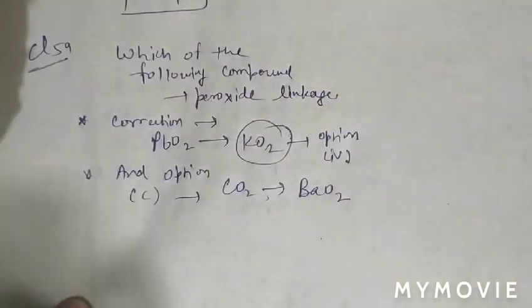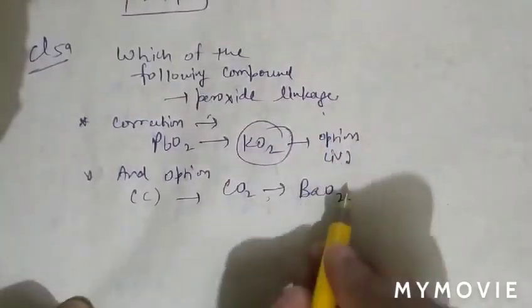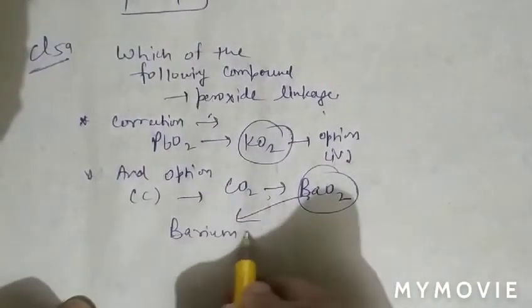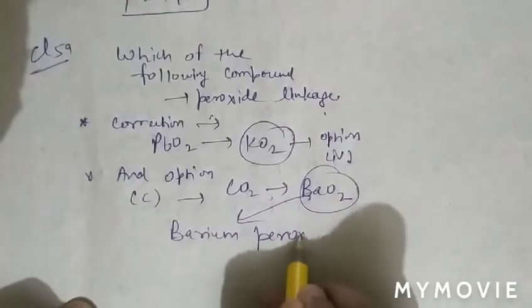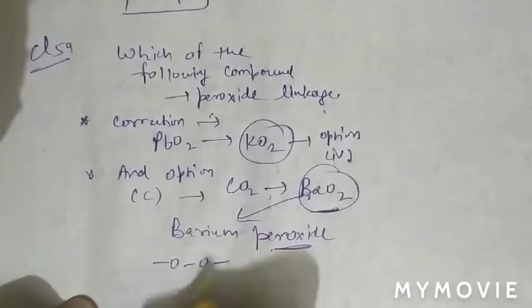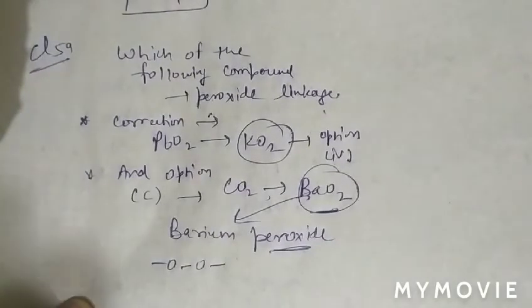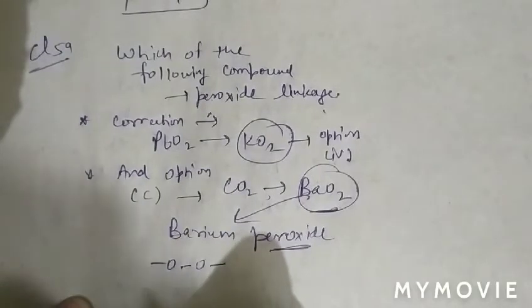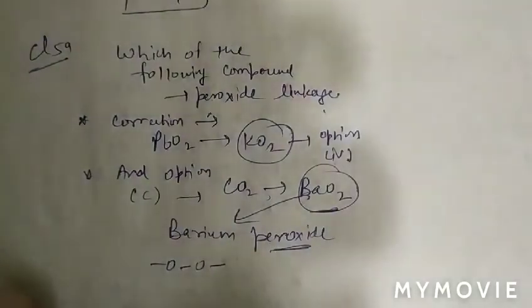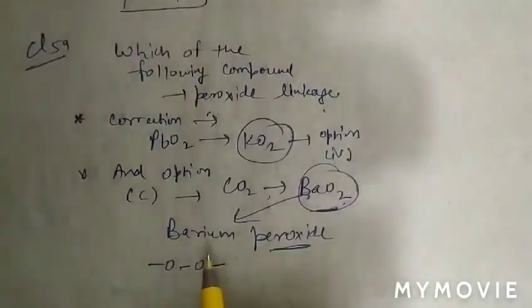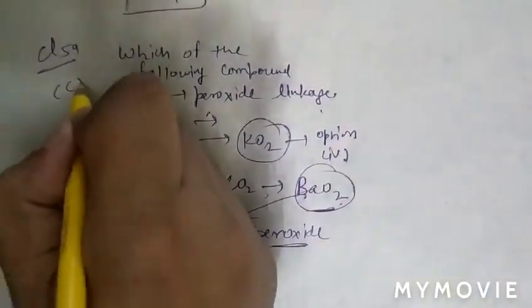So question number 59, which of the following contains a peroxide linkage? As we know, barium peroxide exists in nature. So BaO2 contains a peroxide linkage, that is an oxygen-oxygen linkage. So the correct option is option C, that is BaO2. So question number 59, option C is correct.